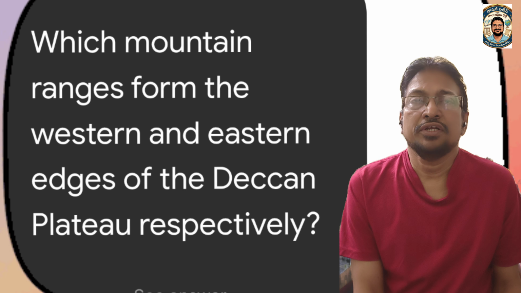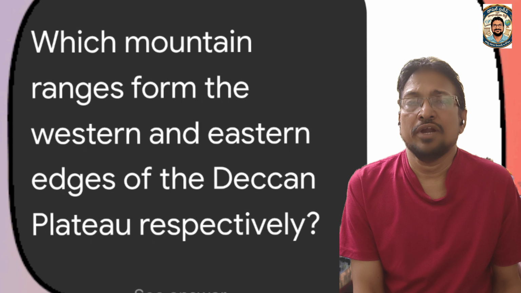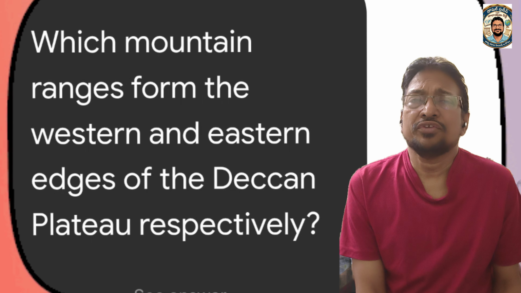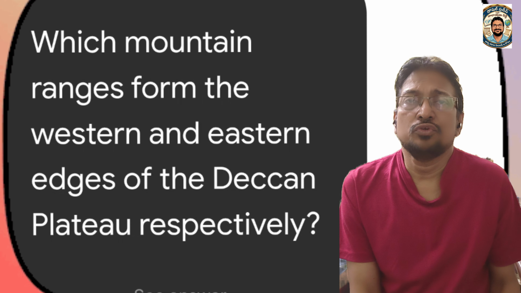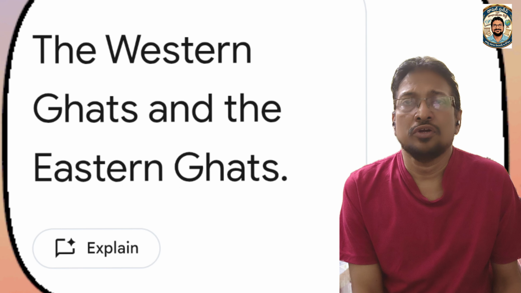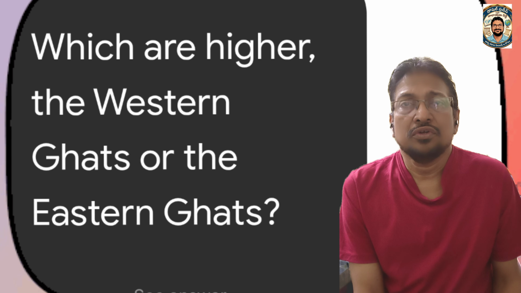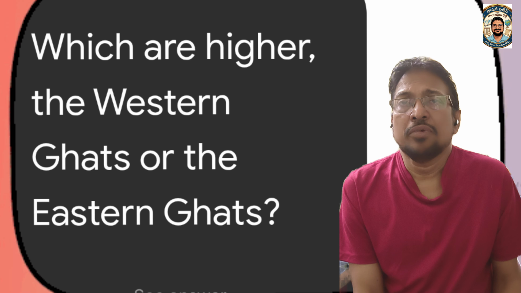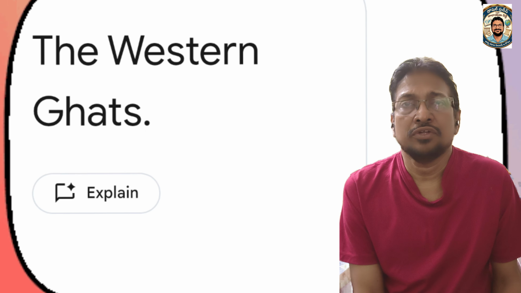Which mountain ranges form the western and eastern edges of the Deccan Plateau respectively? West side Western Ghats, east side Eastern Ghats. These two are joined at Nilgiri. So the Deccan Plateau is surrounded by these. Which is higher, the Western Ghats or the Eastern Ghats? Comparing the two, Western Ghats is higher. The answer is Western Ghats.